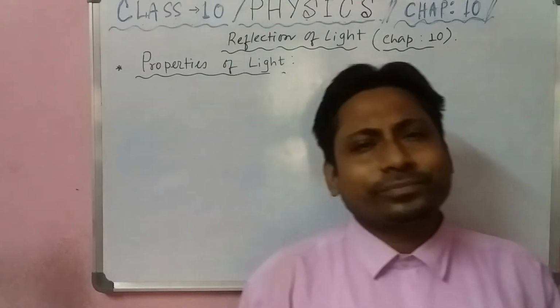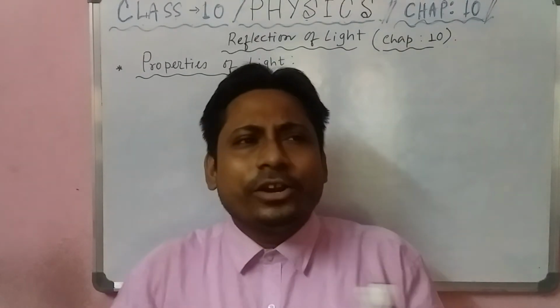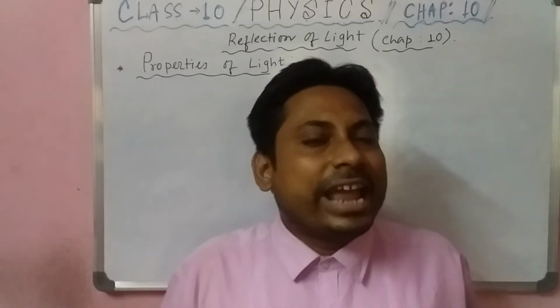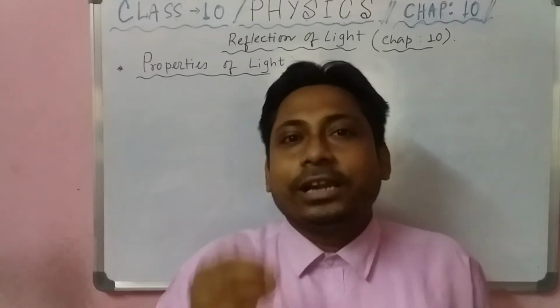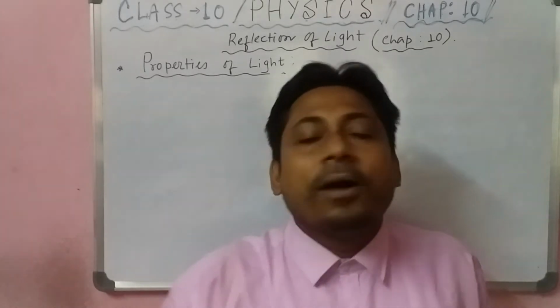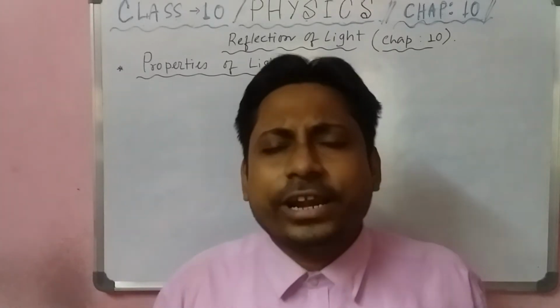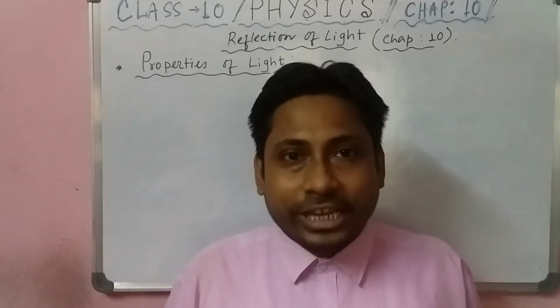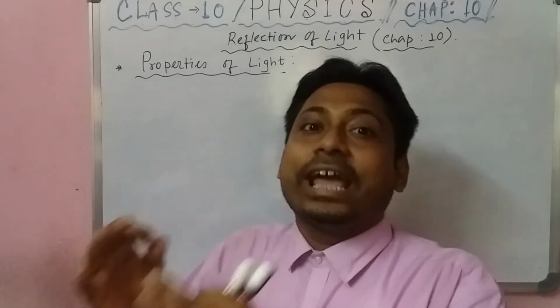So students, you will say if there is no light, it is very obvious you cannot see any object. So light is a phenomenon, one type of energy. Light is an energy by which we can see the object. Okay, we are able to see any object.